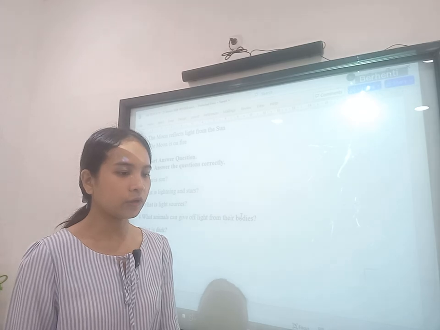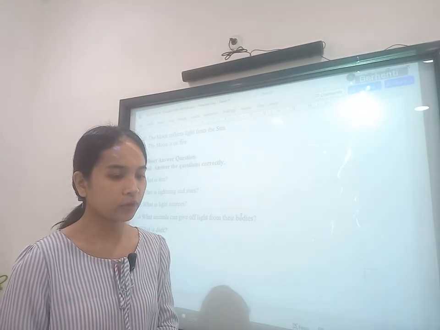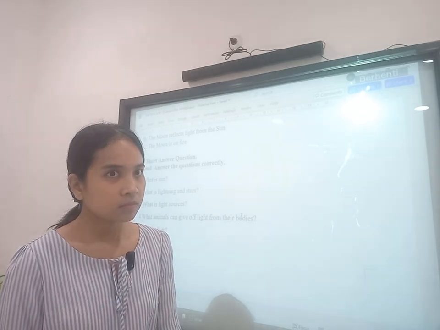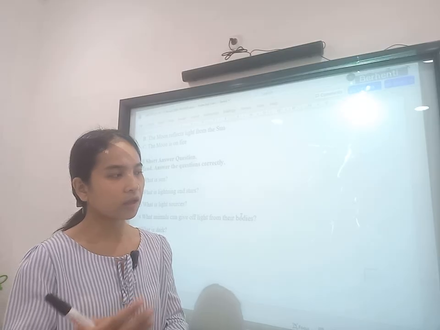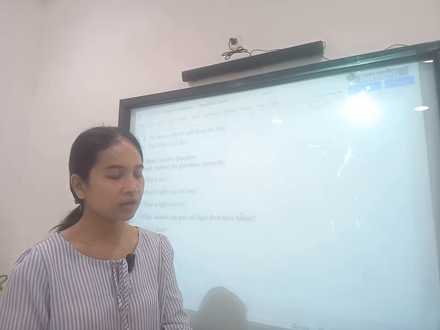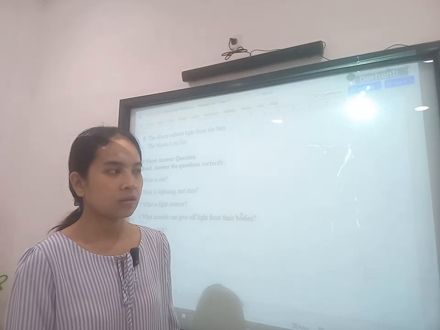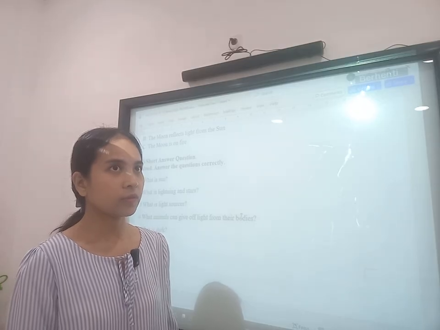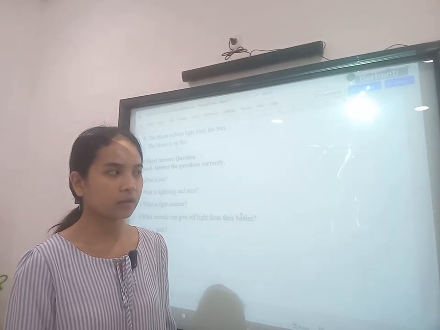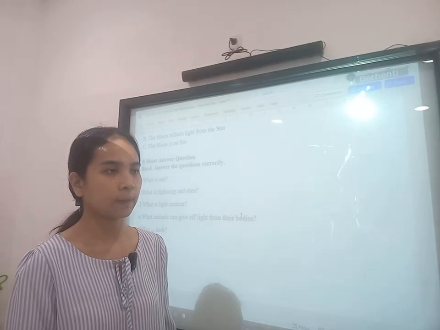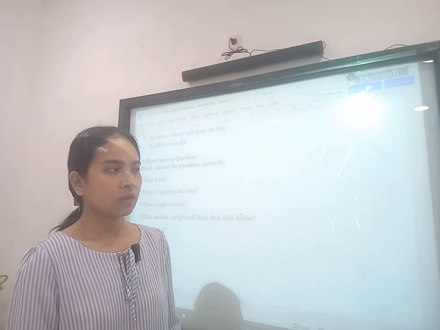If the students put the flashlight to the cardboard, the light cannot enter the cardboard at all. So it will be classified as opaque objects.